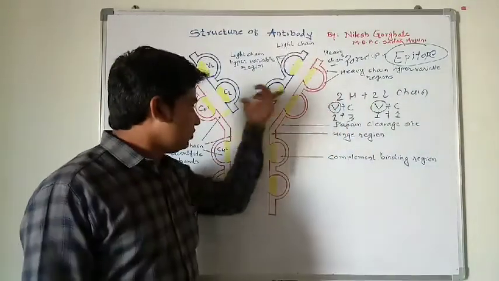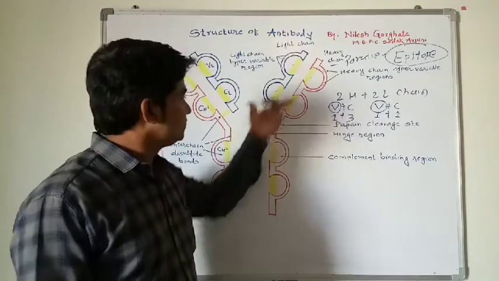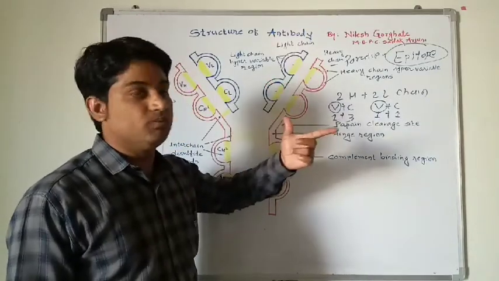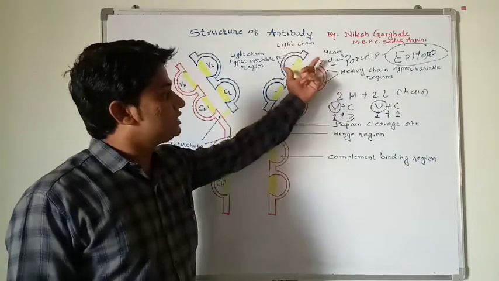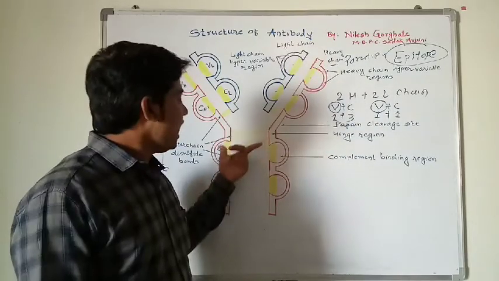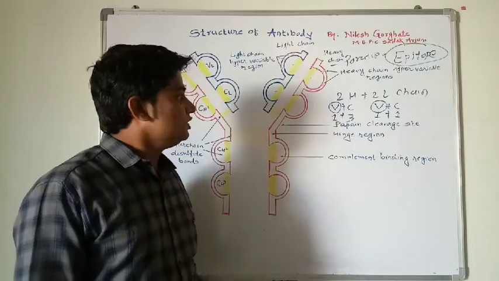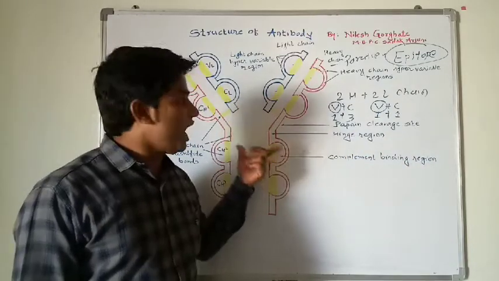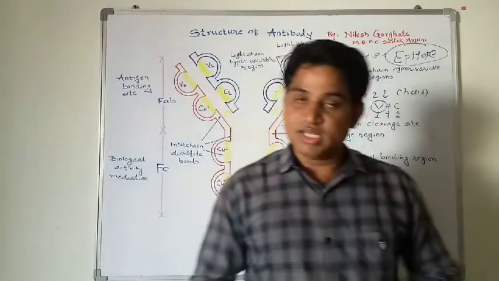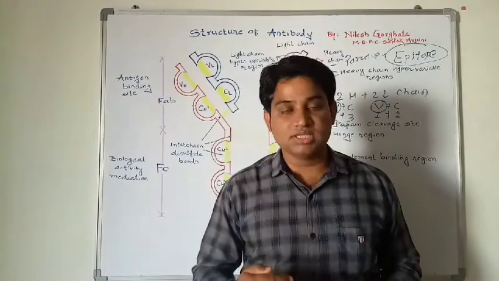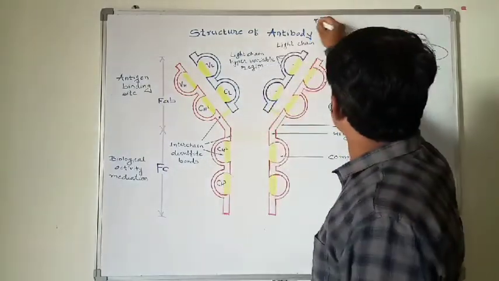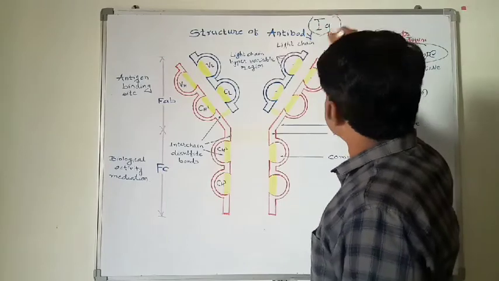Now the two regions have different functions. The Fab region is responsible for binding and killing the antigens, and the Fc region is responsible for complement binding. So these are the simple structures of the antibody. Antibody is also called an immunoglobulin, that is Ig.